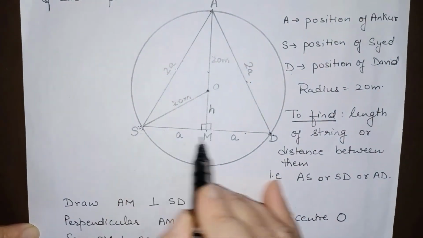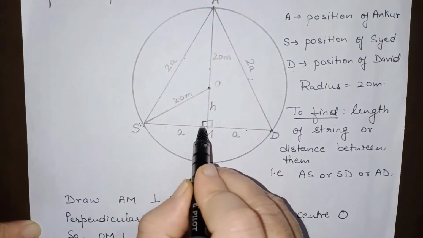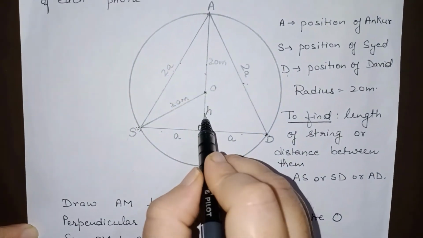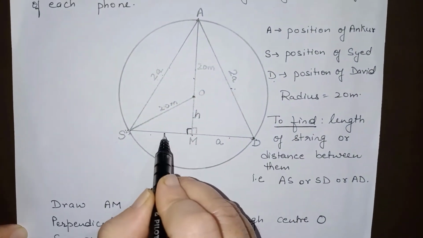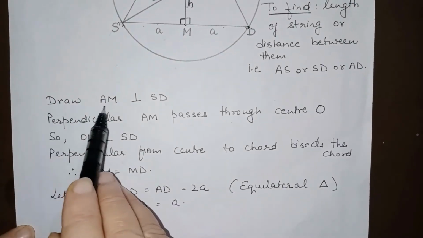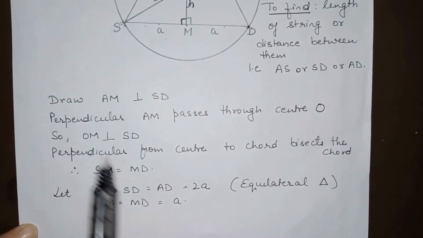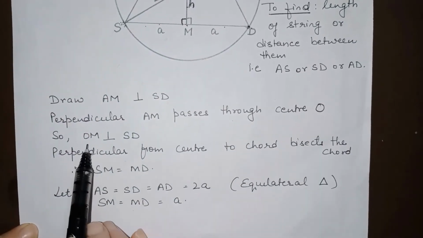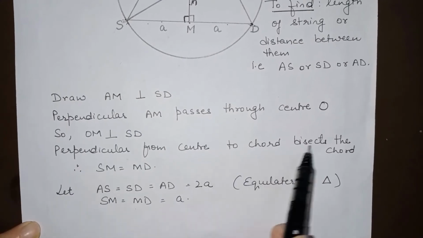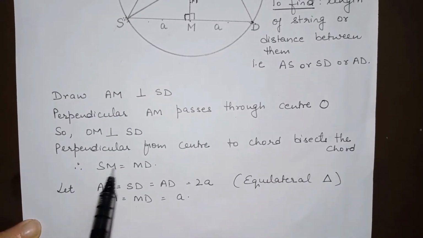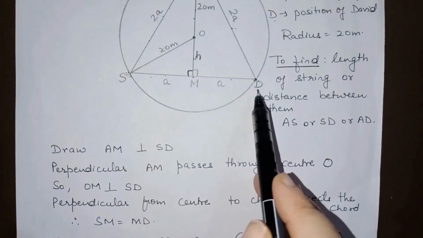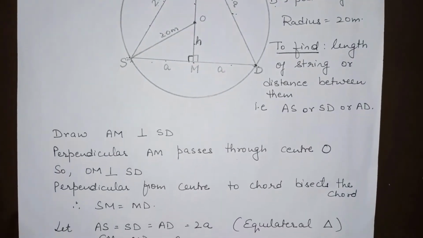Similarly, in triangle ASM, we can apply Pythagoras theorem here also. This is 20, radius of the circle. This is h I have taken. This is a and this is 2a. So we have drawn AM perpendicular to SD. Now this perpendicular passes through the center. So OM is perpendicular to SD. Perpendicular from the center to the chord bisects the chord. So SM is equal to MD. And we have taken the sides as 2a. So this will be a each.